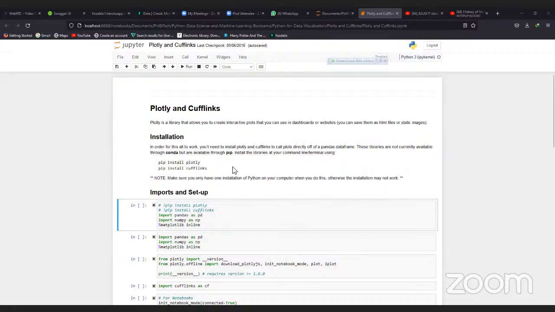So now, let's start doing some data visualization. We've done Matplotlib, we've done Seaborn.